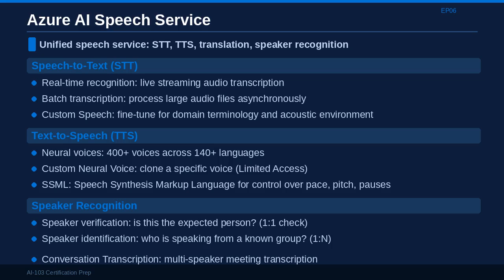Speaker recognition is a security feature for voice authentication. Verification confirms a person is who they claim to be. Identification determines who from a known group is speaking in a recording. Conversation transcription is designed for multi-speaker meeting recordings, tracking who said what with timestamps.